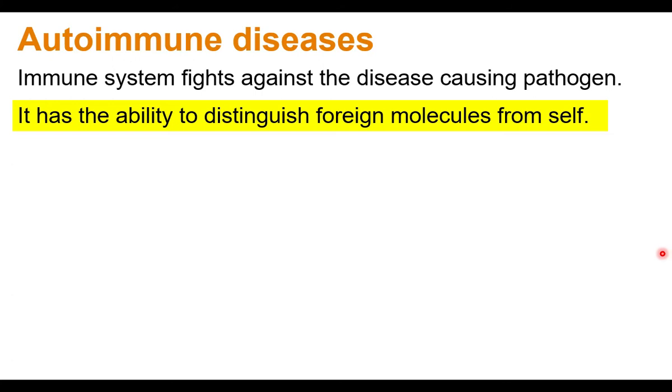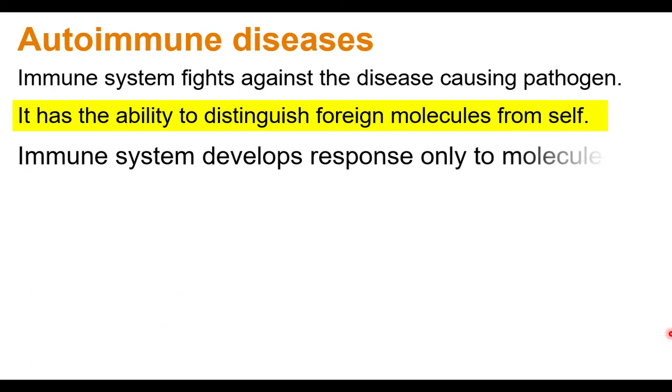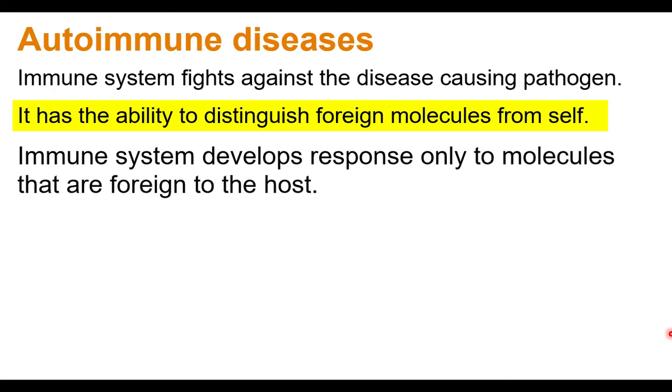The immune system finds the differences between foreign molecules and self molecules, and it shows a response against foreign molecules. It develops a response only to molecules that are foreign to the host. That means it avoids response against the self molecules. The body's own molecules are not attacked by the immune system.